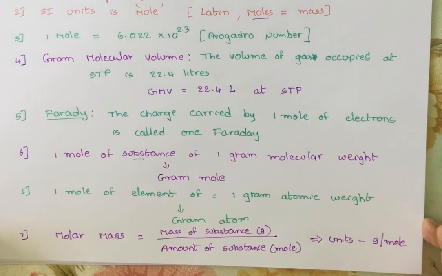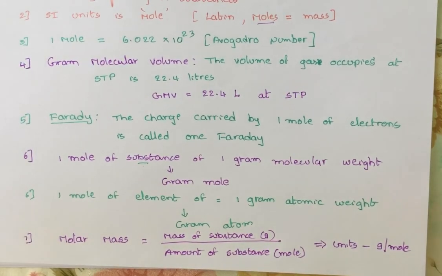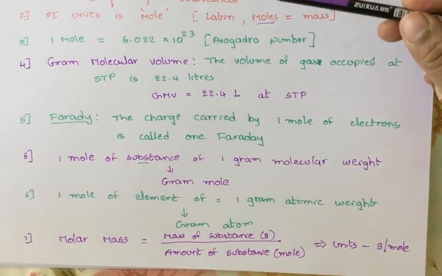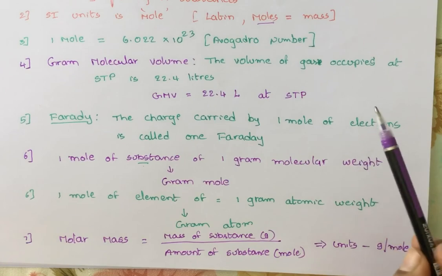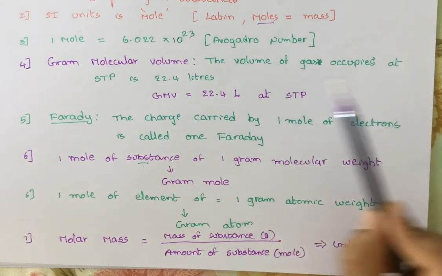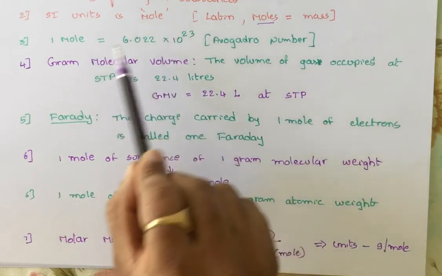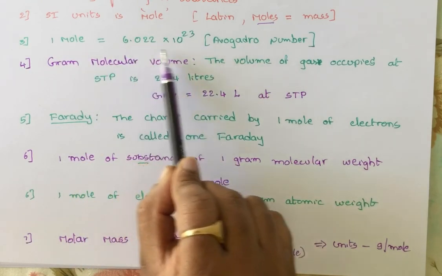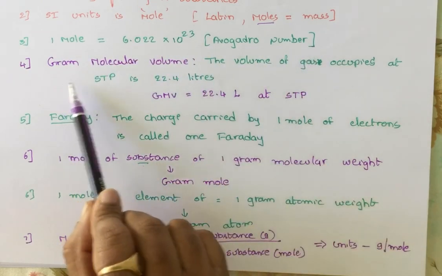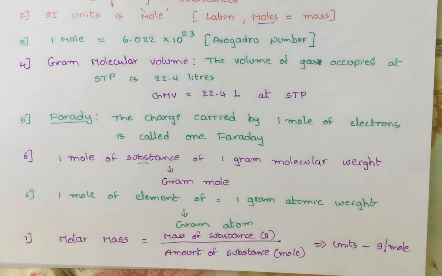So these are the few things that we have to know in mole concept. Mole is a simple measuring term that we use to measure substances, and the unit we mention is mole. 1 mole of any substance has this many atoms, which we call Avogadro number, and the rest are the simple definitions that I gave. Just follow them. They are very useful to do many problems in stoichiometry.